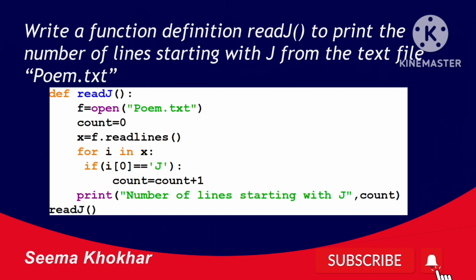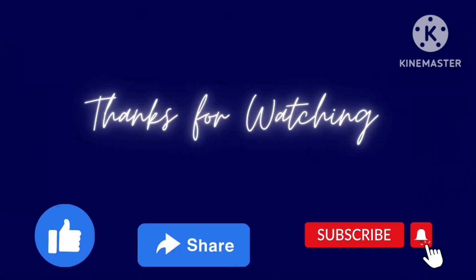Next, for reading the number of lines, you will use the readlines function. So it will give the list of lines. Then for iterating the number of lines, use a for loop. For i in x, first it will take the first line, then it will check i[0] equal to 'J'. It will match the first character. If the first character is capital J, it will increment the count. This way your number of lines will be iterated and the output will be displayed as number of lines with J is count.